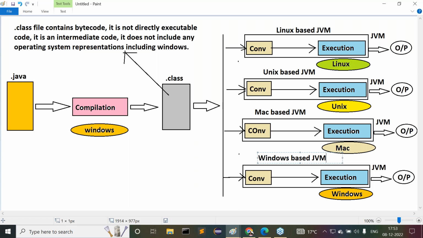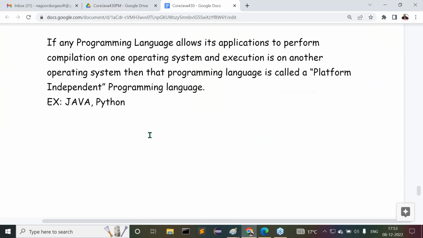So everywhere we required Java software, and nearly 5 times we installed our Java software. This is exactly the meaning of a platform independent programming language. Now observe carefully, a few points I want to be specific about. Just now I gave only information. What is a platform independent programming language?